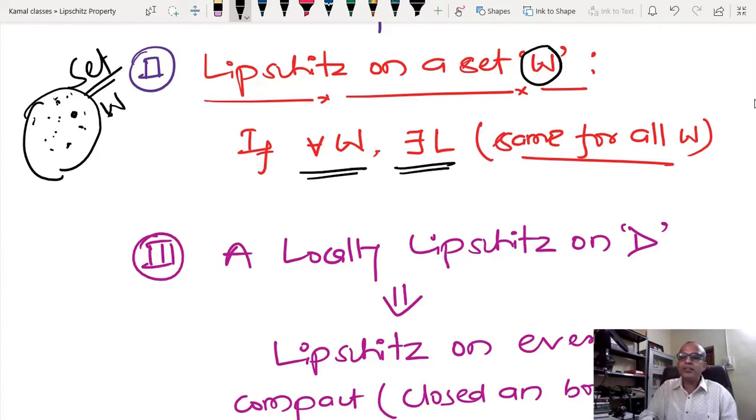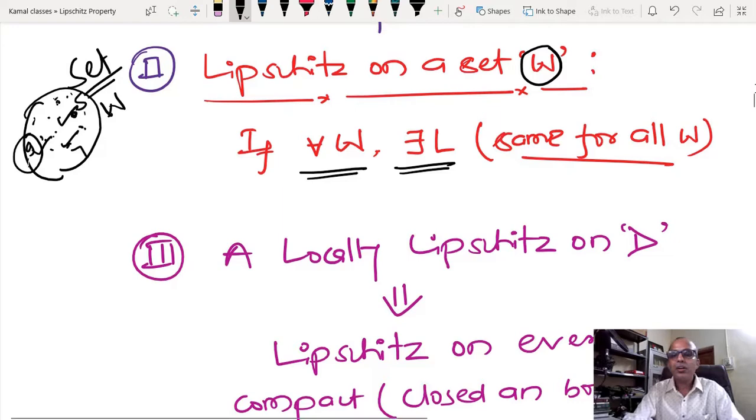Does anyone have confusion on this? Suppose I have L1 equal to 5 here, 7 here, and 9 here. Then I will select the largest value among them, and then I am telling that if L is 9, then local Lipschitzness is satisfied here and here.